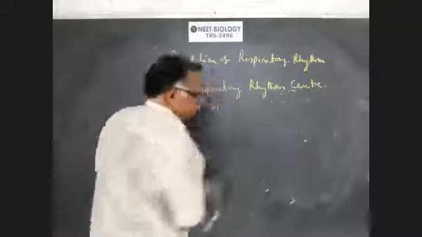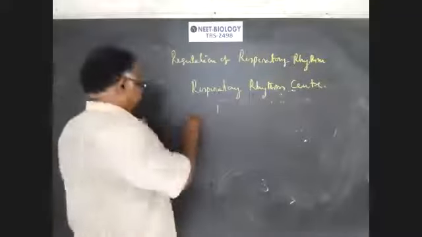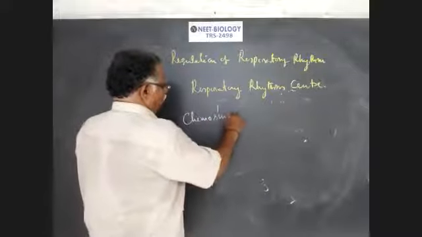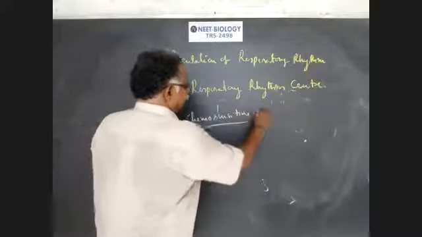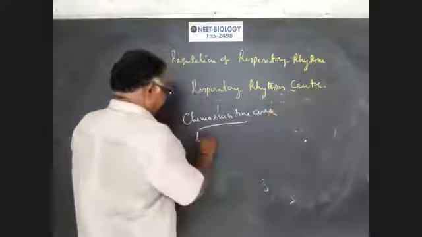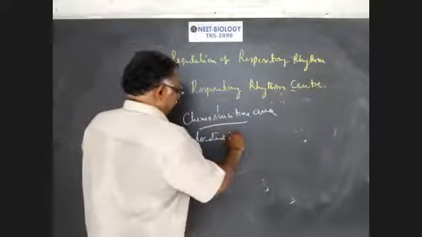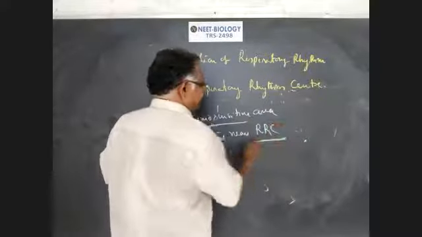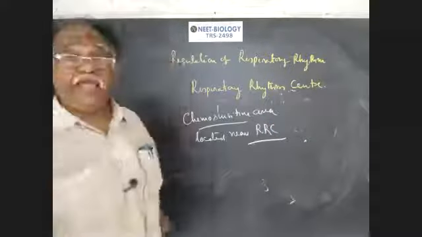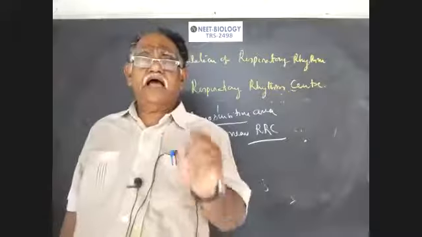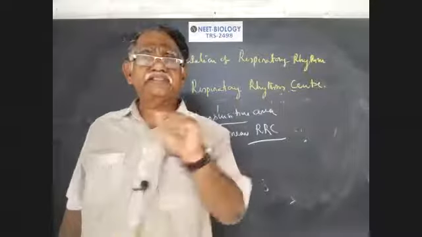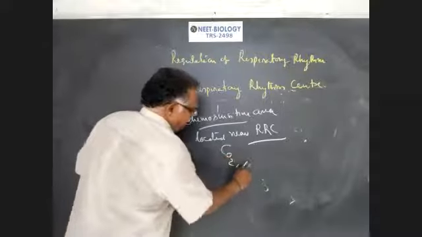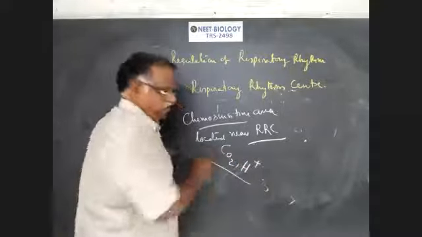Chemosensitive area. Chemosensitive area is located near the respiratory rhythm center. It recognizes the changes in the concentration of carbon dioxide and hydrogen ion.